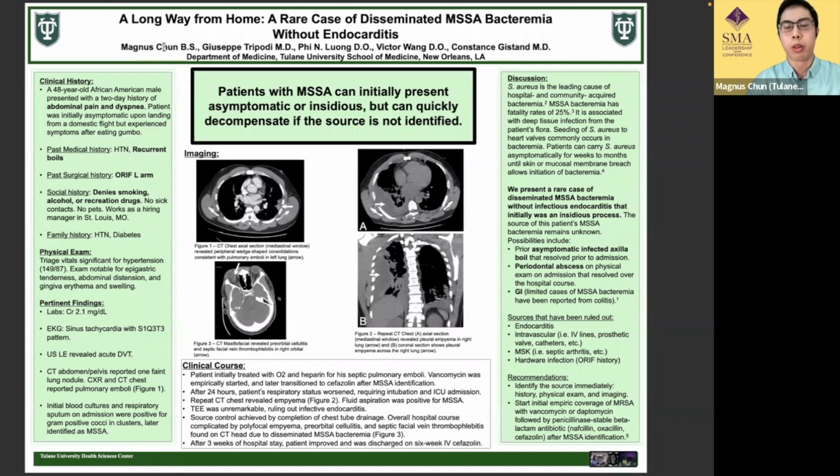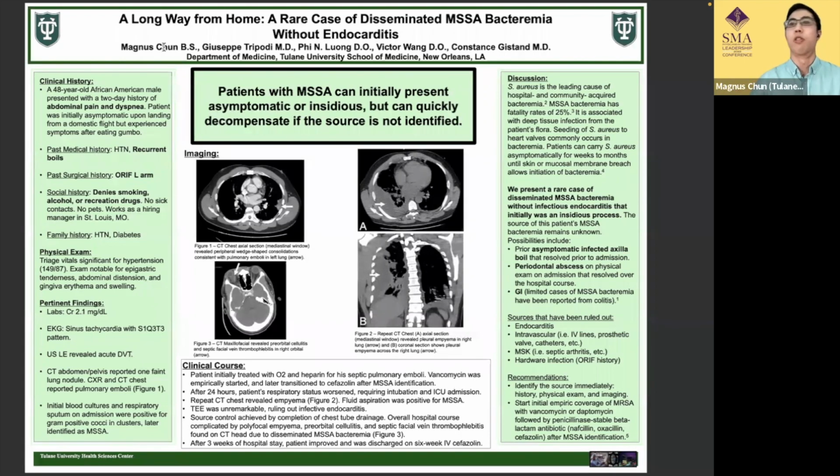We also ruled out a couple of things, such as endocarditis. His TTE was unremarkable and didn't show any vegetations. In terms of IVs, we actually placed it after the culture was going positive, so it's unlikely that it came from a catheter or an IV. He did have a history of open reduction internal fixation of his left arm. However, we were able to adequately source control it with bilateral chest tubes. And so we're still unclear about what the source is.